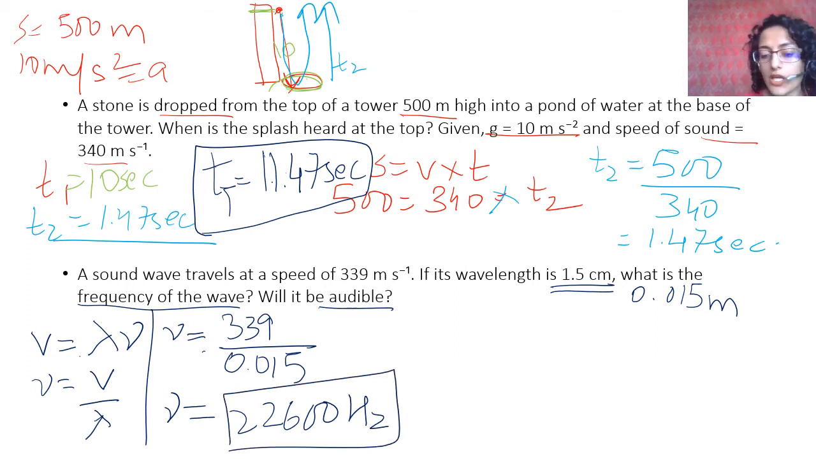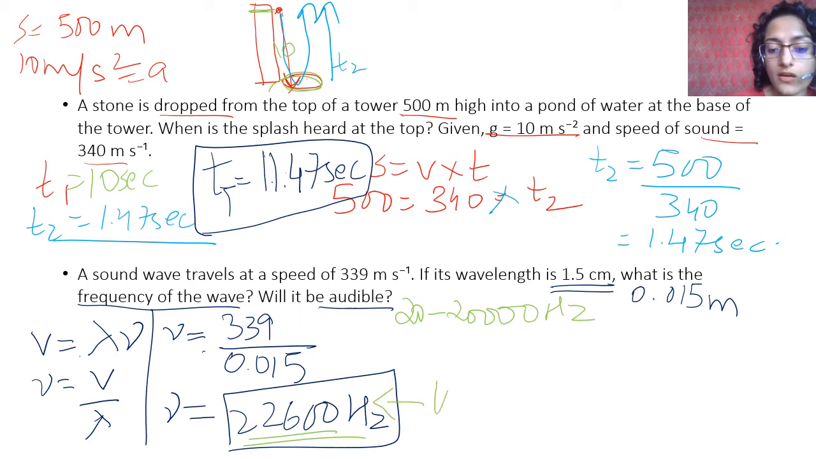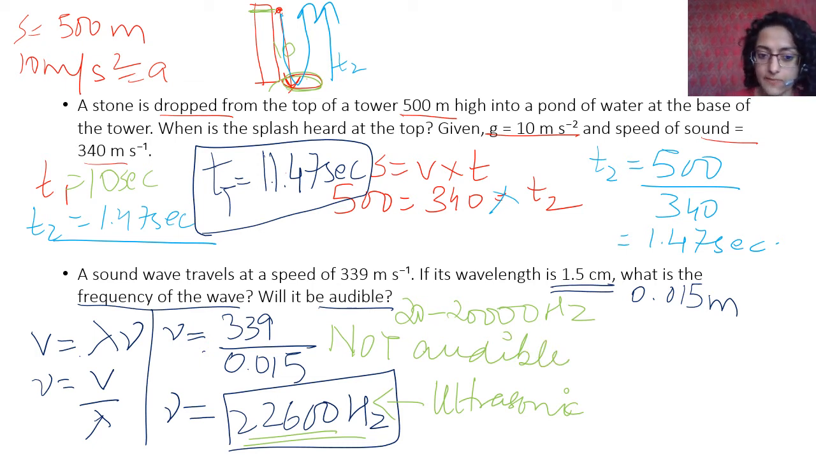Will it be audible? Now what does it mean? Audible, can you hear it? Is it within your hearing range? What is the hearing range of humans? 20 to 20,000 hertz. But this is greater than 20,000 hertz. So what does it mean? It is ultrasonic. Is it audible? No. It is not audible because it is outside the hearing range of human beings.